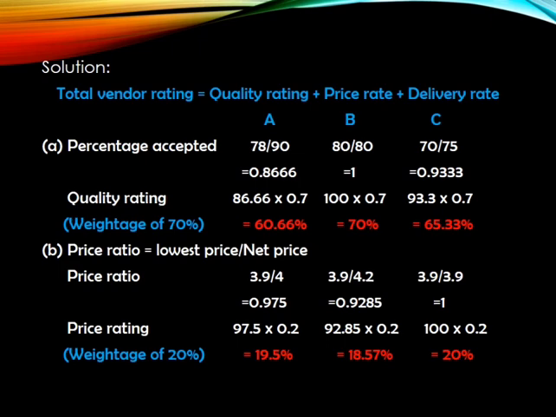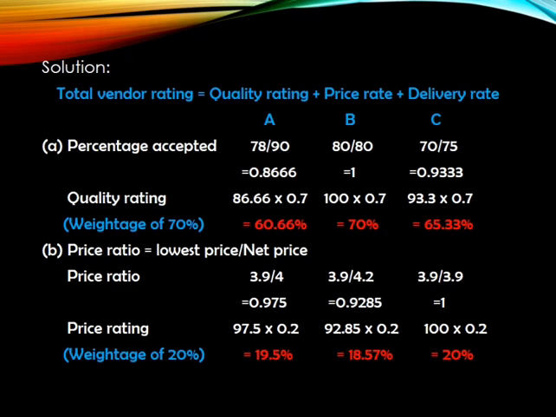Next we are going to assess the data in terms of price. Which vendor is apt price wise? For that we have a formula: price ratio is equal to lowest price divided by net price. Lowest price means among all the three vendors, who has given the lowest price. Here 3.9 is the lowest value, so I have taken 3.9 as the lowest price in the numerator.